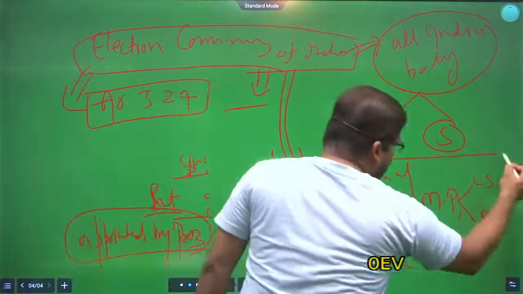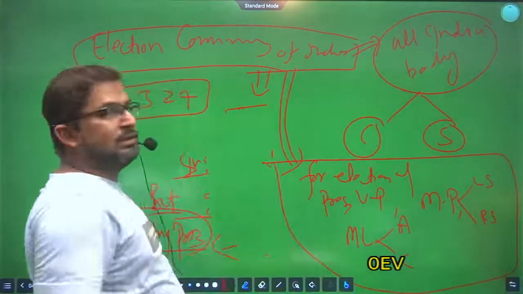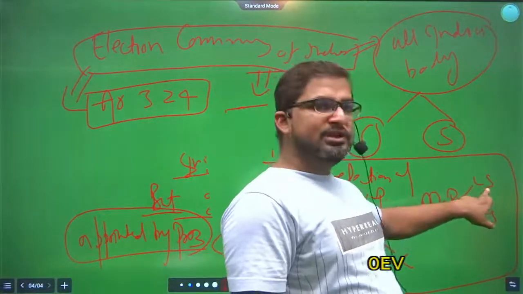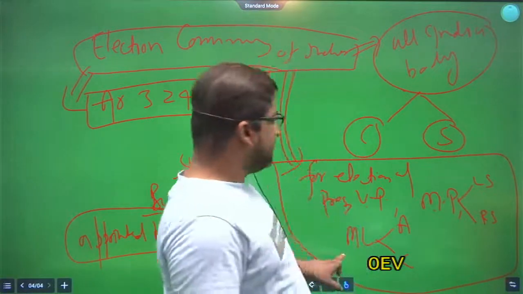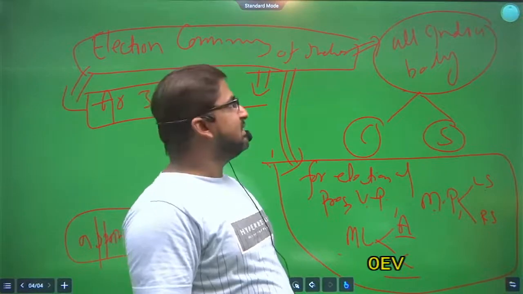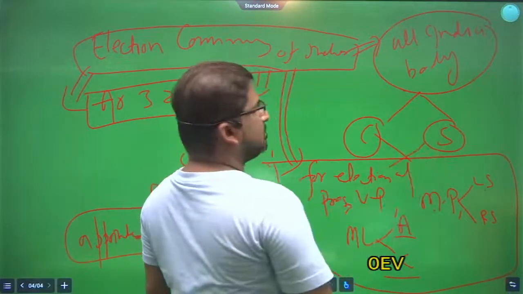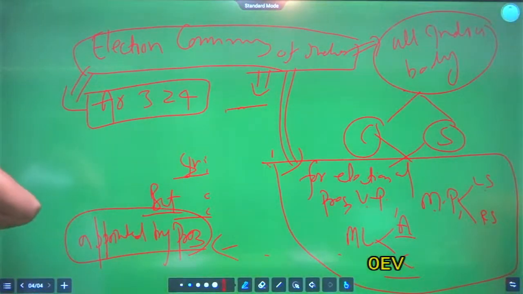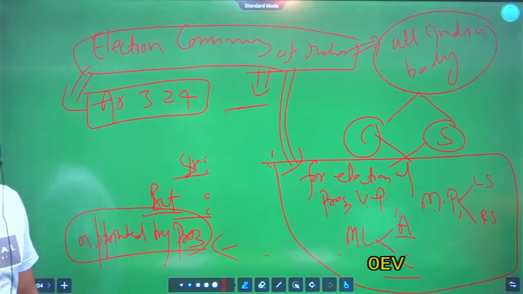So Election Commission is responsible for the conduct of election for the President, Vice President, Member of Parliament for both Lok Sabha and Rajya Sabha, Member of Legislative Assembly and Member of Legislative Council. Means it is common to both center and state, na? That's why it is called an all India body. Yes, President election is also conducted by Election Commission of India. Clear?